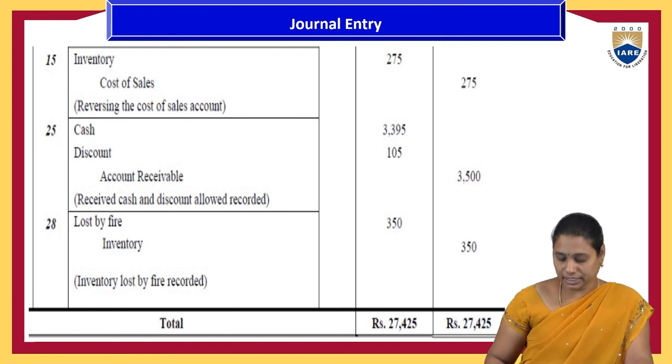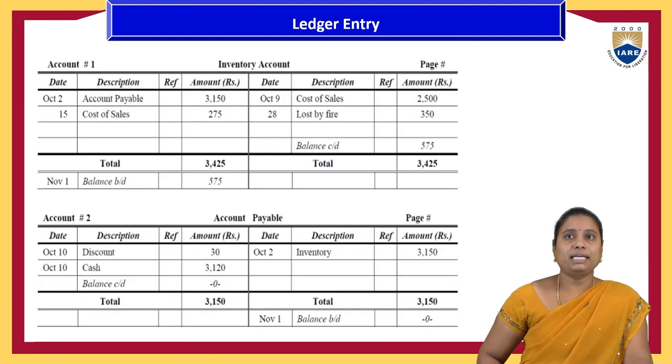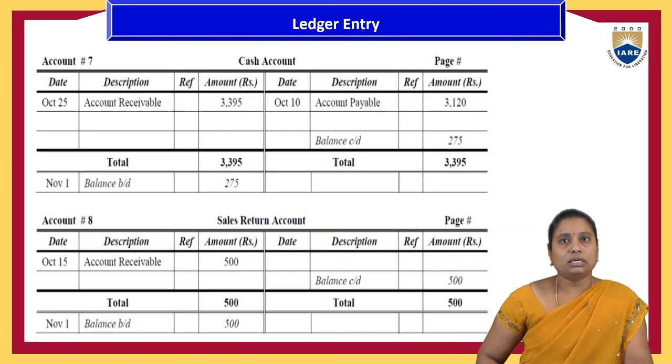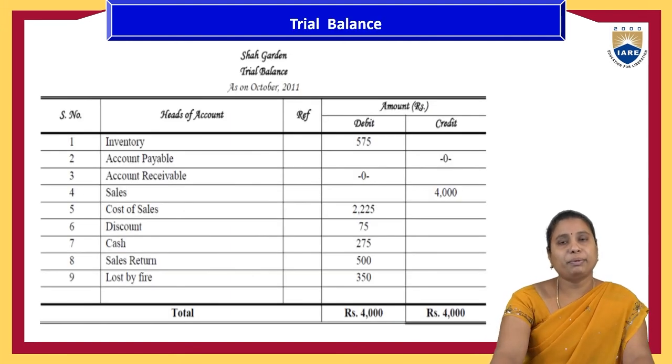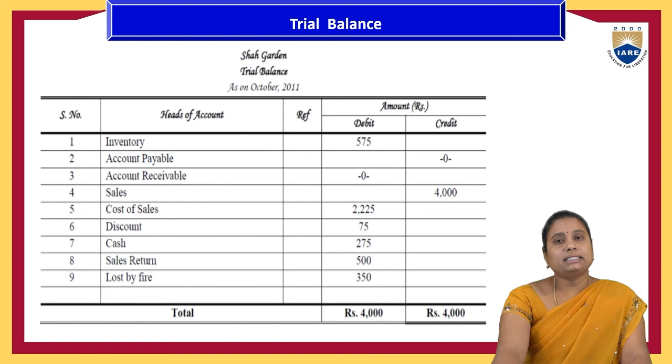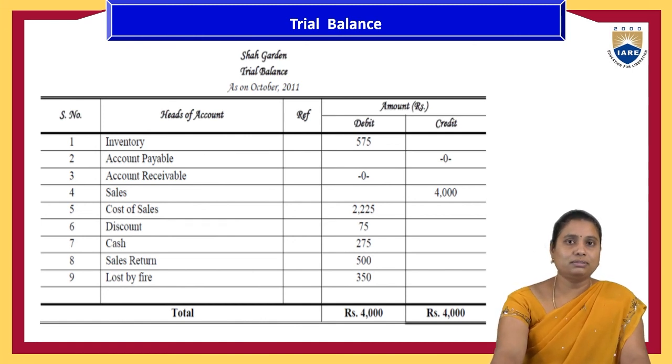Those are the general entries. For this one, separately we have prepared the ledger entries, inventory account, debit side, and credit balances. And for all these accounts, if we summarize them, then it will be called the trial balance. So like this, we have to prepare the journal entries, ledger entries, and trial balances by using all these proformas.